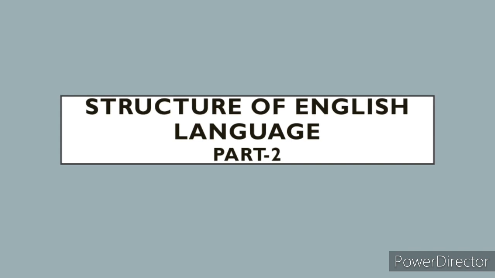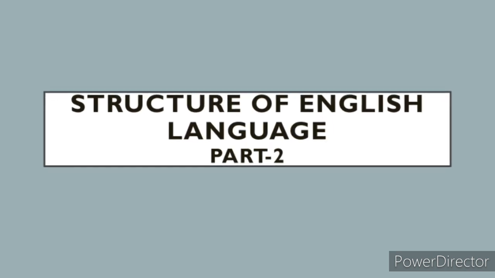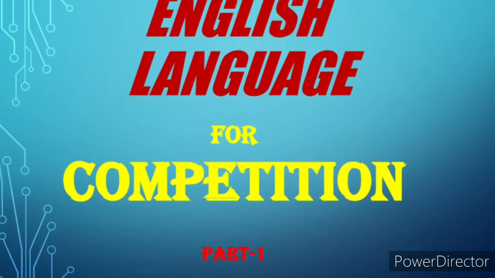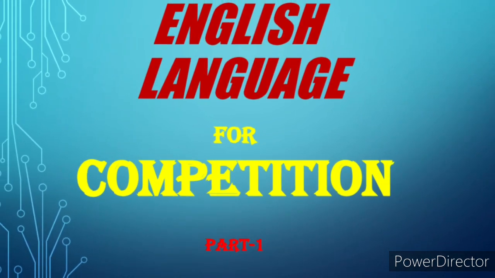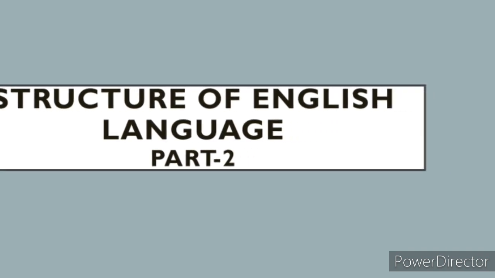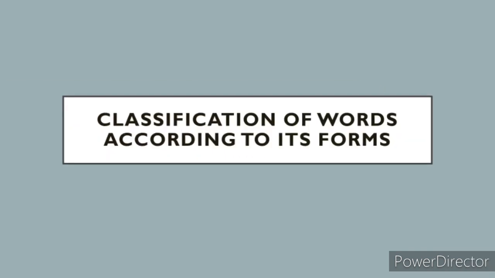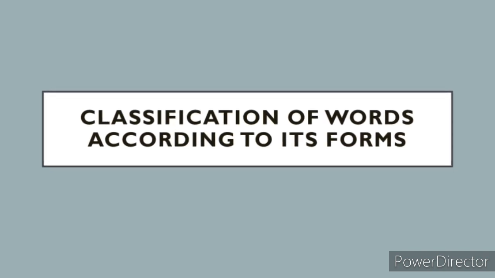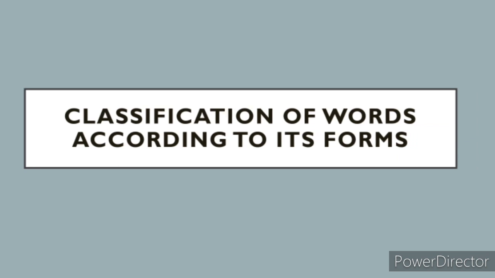This is the second video on the structure of English language, and in this video we will learn about the classification of words according to their form. Words are classified according to form as follows: noun, pronoun, article, adjective, verb, adverb, preposition, conjunction and interjection. Now, first is noun.